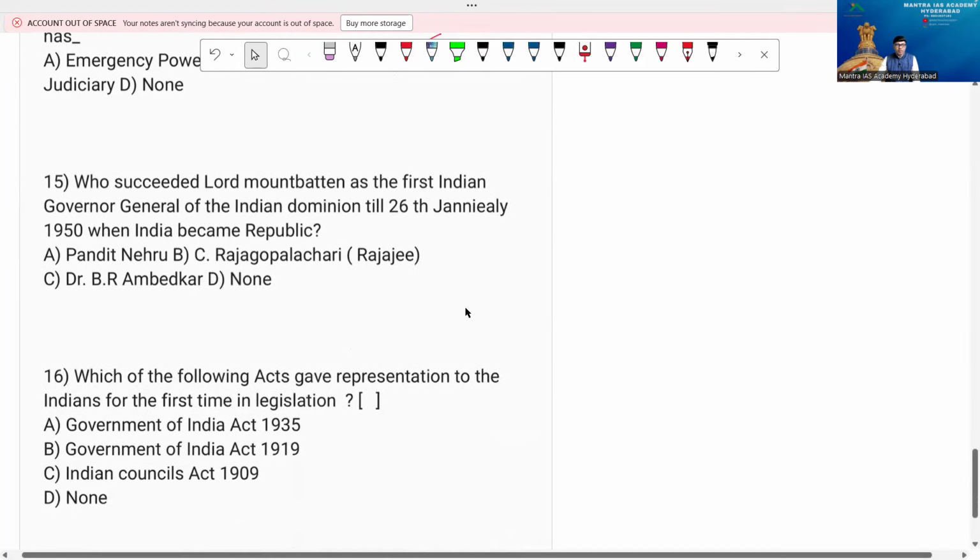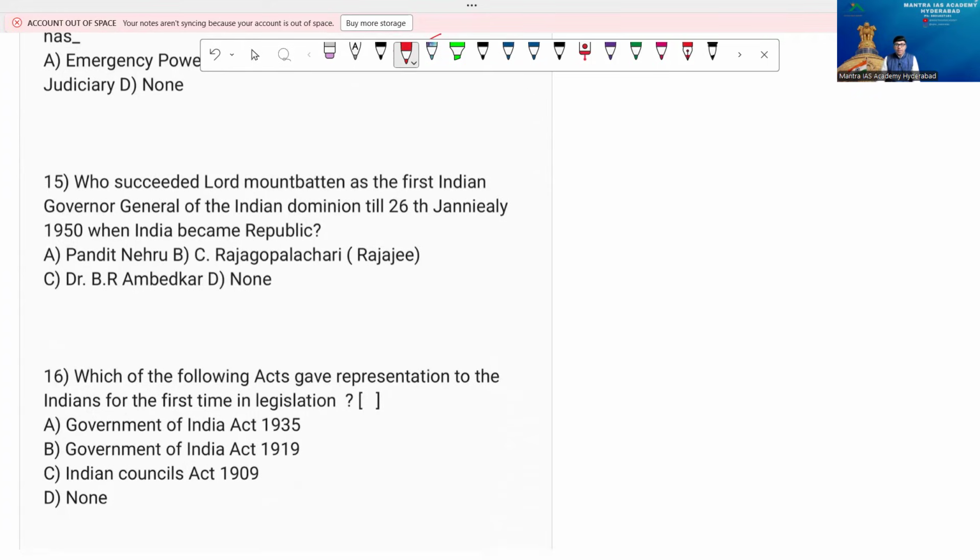Next, question number 15. Who succeeded Lord Mountbatten as the first Indian Governor General of the Indian Dominion, till 26th January 1950, when India became a republic?